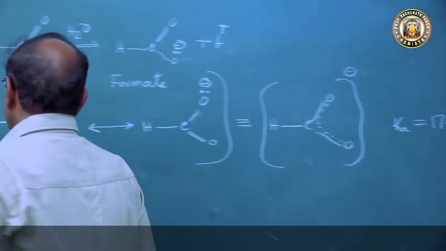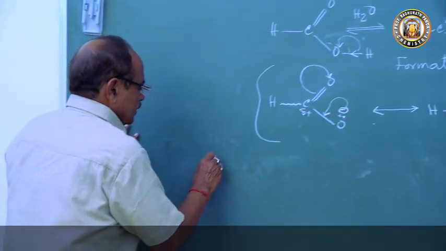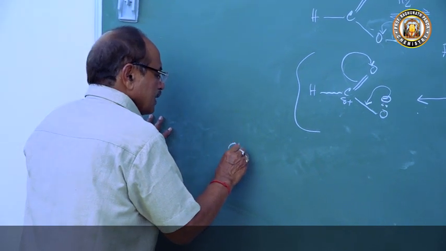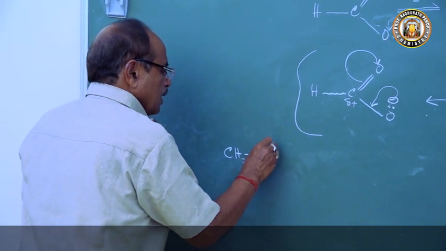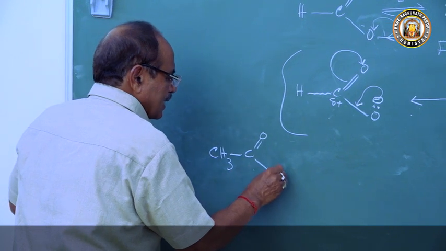Now if we come to acetic acid, CH3COOH, this is acetic acid.